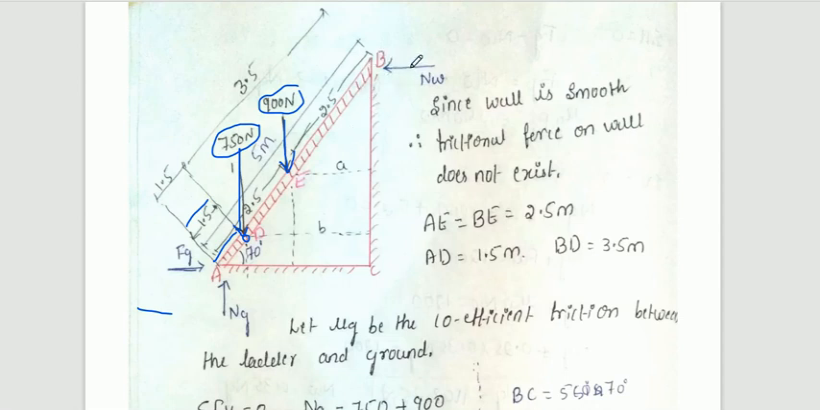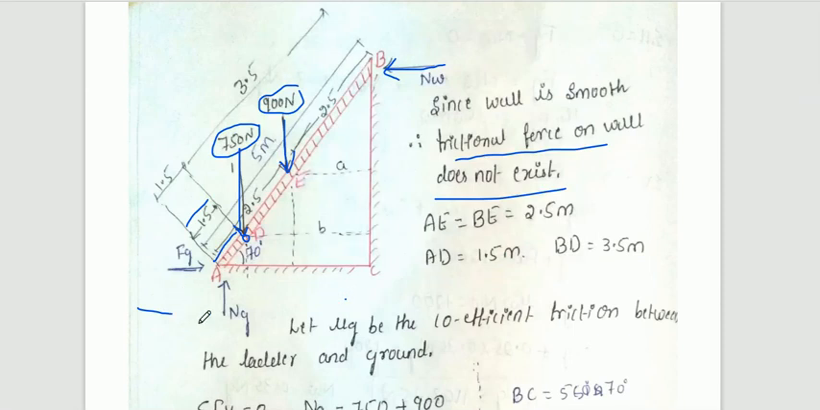Since in the problem they have mentioned the smooth wall, therefore the friction force on the wall does not exist. Fw, there is no necessity of writing. This is an important parameter you need to consider while solving other problems also. If they have mentioned the floor is smooth, then Fg is not considered. If they have mentioned the wall is smooth, then Fw is not considered. So since the wall is smooth, we are only considering the normal reaction at the contact surface of the wall, that is Nw.